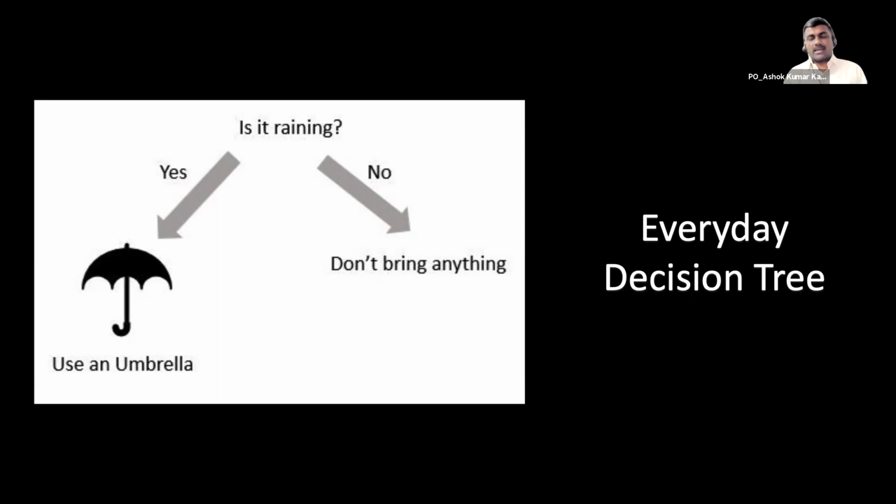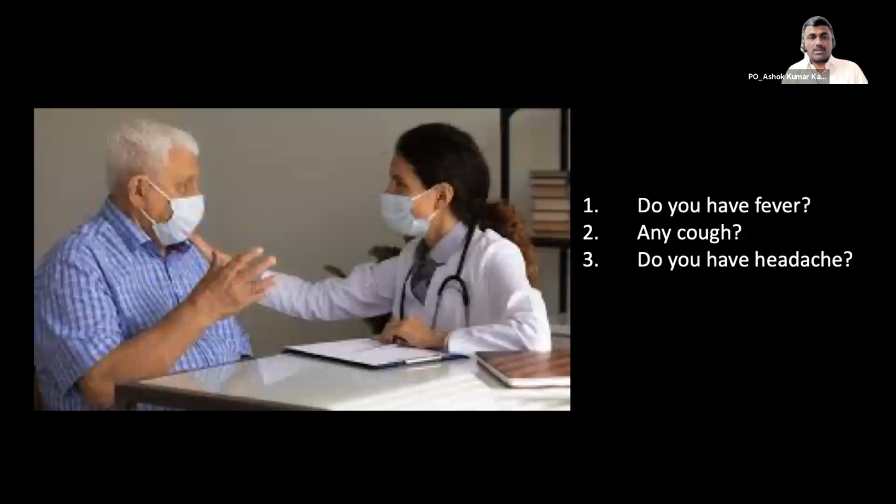Let's take another example, a more complex decision tree, which we have all come across. Take someone walking into a doctor's place. What are the questions that a doctor would typically ask? First question is, do you have fever? He will start questioning the symptoms one at a time, right? Any cough? Do you have headaches? What the doctor actually does, at the back of his mind, is draw what is called a decision tree.